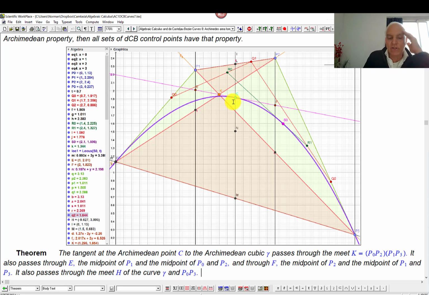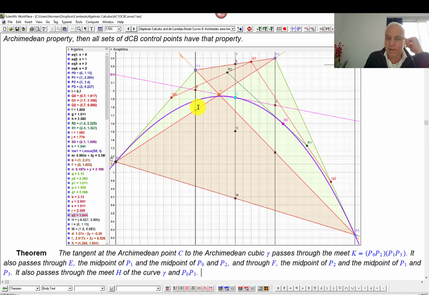How about if we don't have the point C and we want to still construct this tangent? So the next statement is that it also passes through E. What is this point E? E is the midpoint of the segment from P1 to this point down here. And what is this point? This point is the midpoint of the segment from P0 to P2.